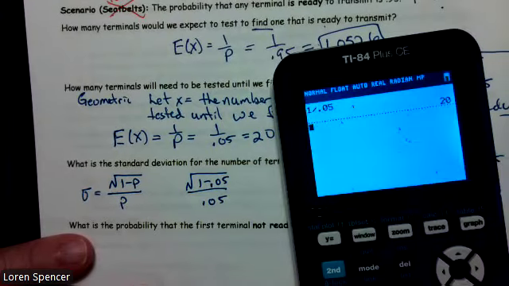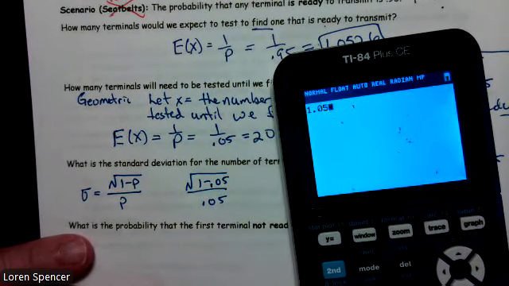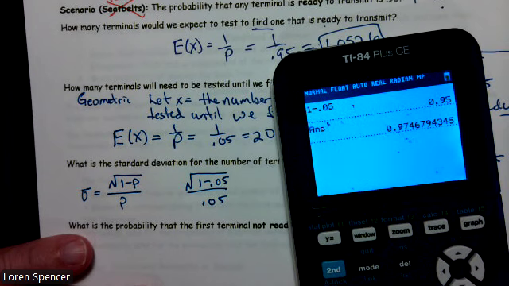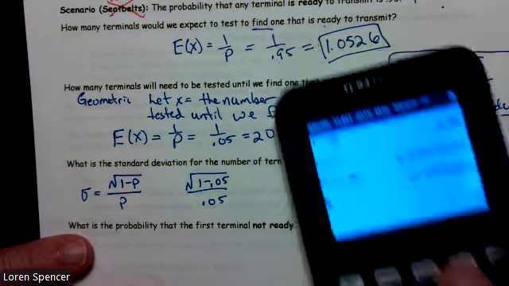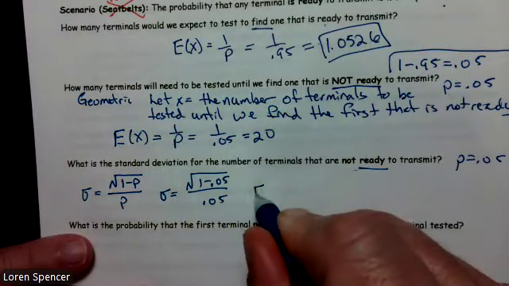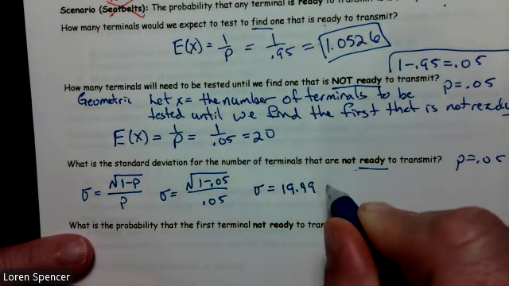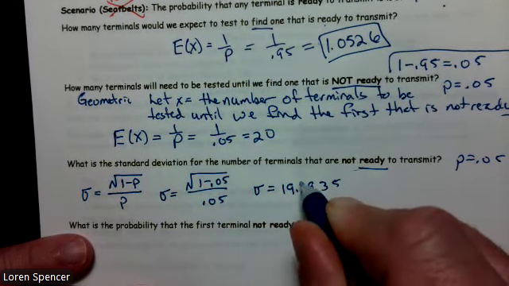So let's do the first part first. 1 minus 0.05, and I'll press enter. Then I'm going to raise that to the half power. That just took the square root of it. And I'm going to divide by 0.05. And we end up getting 19.49. So our standard deviation is 19.4935.